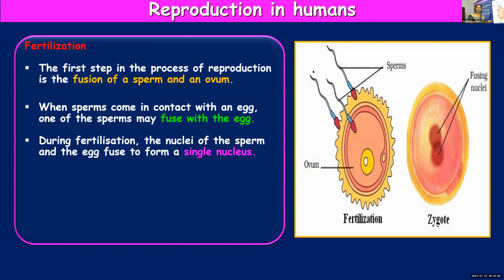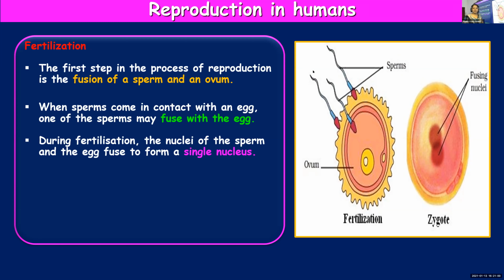You have already learned about the structure of a cell: there will be a nucleus, cytoplasm, etc. The sperm will have a nucleus, the egg also will have a nucleus, and when fertilization takes place, sperm and egg will fuse. When they fuse, their nuclei also fuse and form a single nucleus.